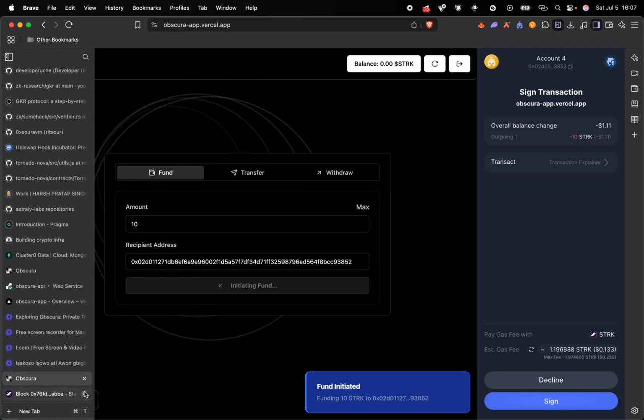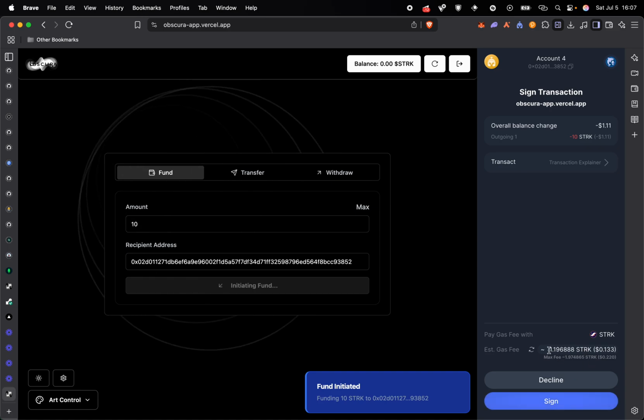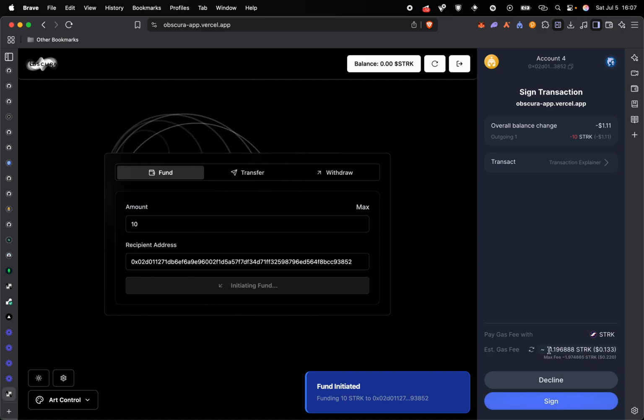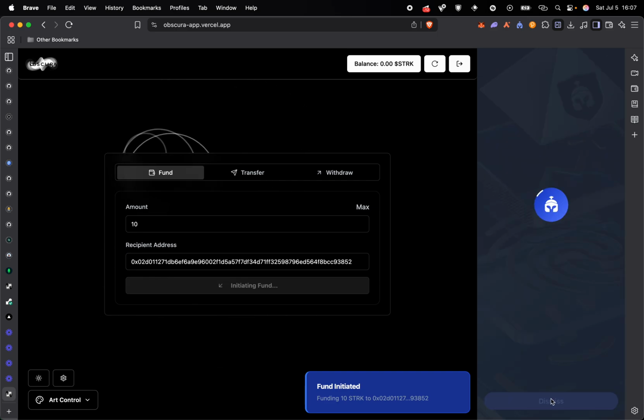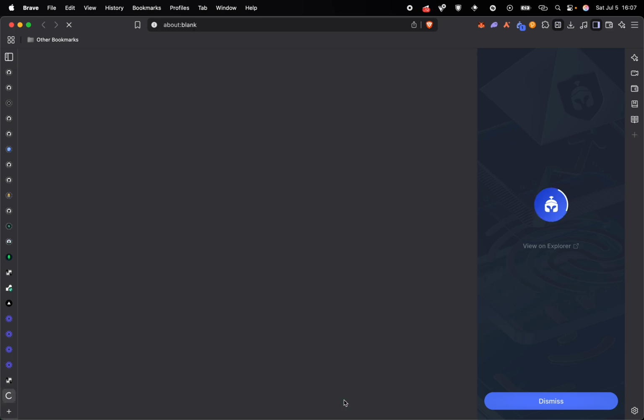Can clear this one. So we sign this transaction. You see the gas fee is much, and that's the reason why I don't want us to use agent wallet. Using agent wallet will cost like 15 stack gas fee, or Braavos is better. So we sign this. So we can check the transaction details because the fund is successful.